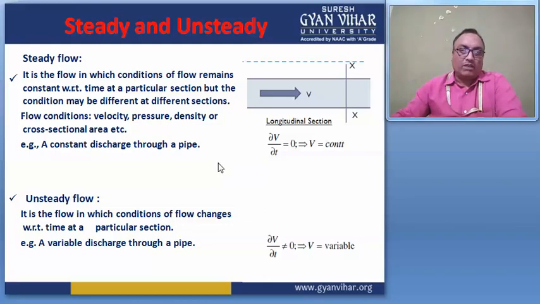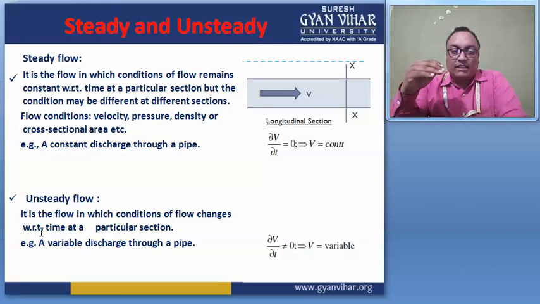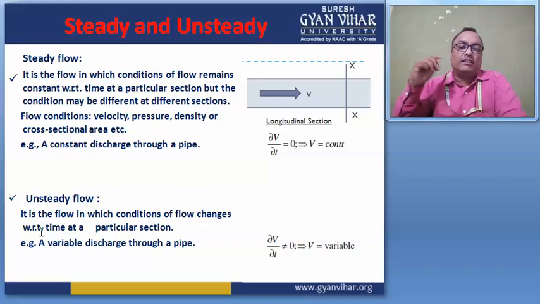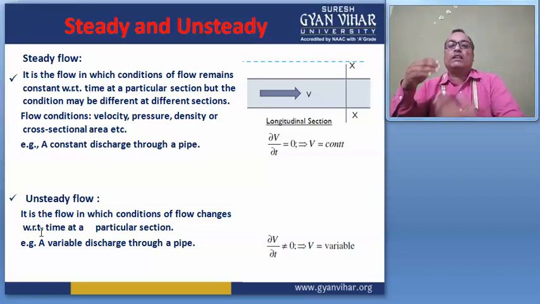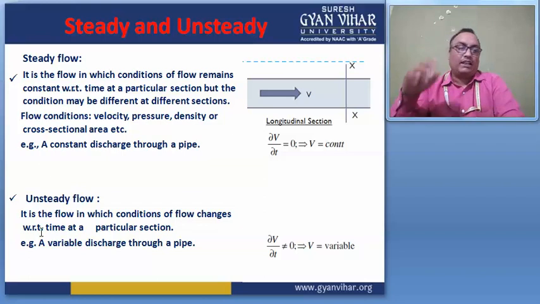But the unsteady flow is the flow in which the condition of flow changes from time to time. Here del V by del T does not equal 0. Here velocity is variable. In unsteady flow velocity is variable, and in steady flow velocity is not variable, right?